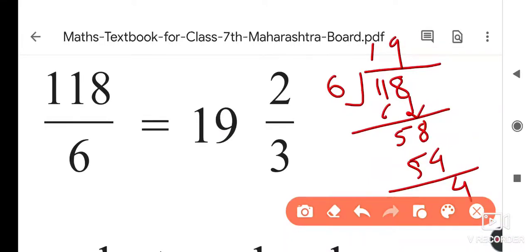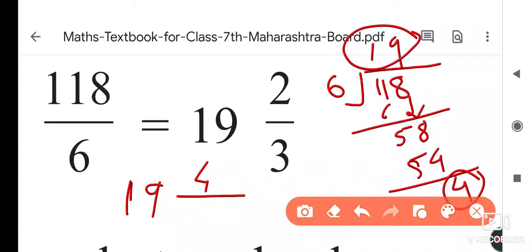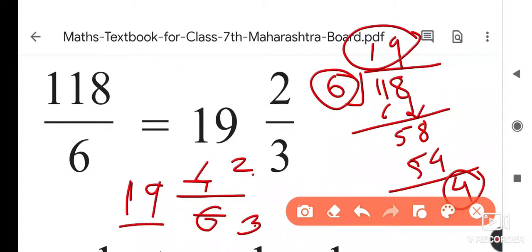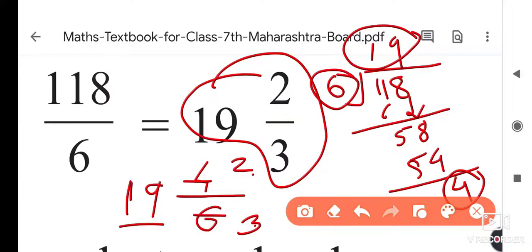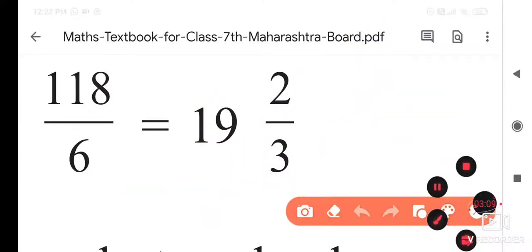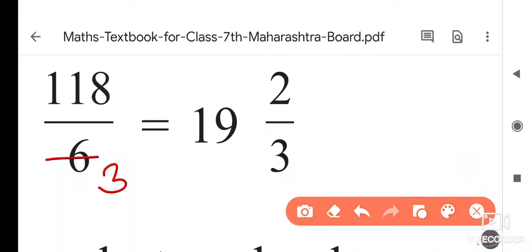So here this 19 we have to write in front of the fraction, and the remainder 4 we have to write at the position of the numerator, and the divisor we have to write here. But 4 and 6 are divisible by 2, so 2 2s are 4 and 2 3s are 6. So 19 integer 2 upon 3 is its answer. Otherwise one more method is that you just divide by 2 here, because both numbers are divisible by 2. 2 3s are 6, 2 5s are 10, 1 remains, 2 9s are 18.